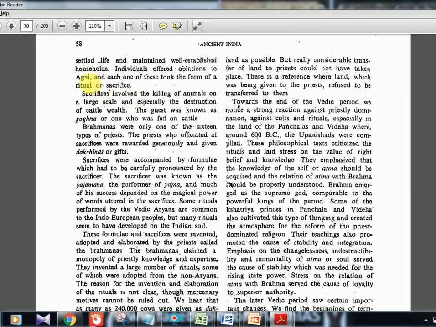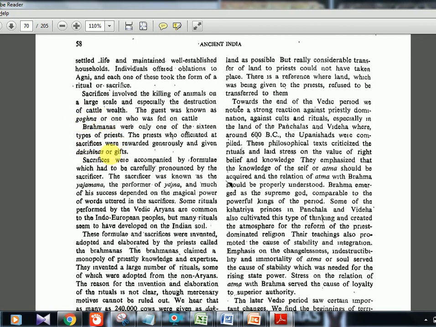Agni had a little bit of importance, but not too much as compared to the early Rigvedic time. Sacrifice of animals started, I told you already. And here is one important term, Gogna. Gogna means the one who was fed on cattle, that is beef eating. The guest who came to the home and was fed on cattle is called Gogna. So you should know that term.